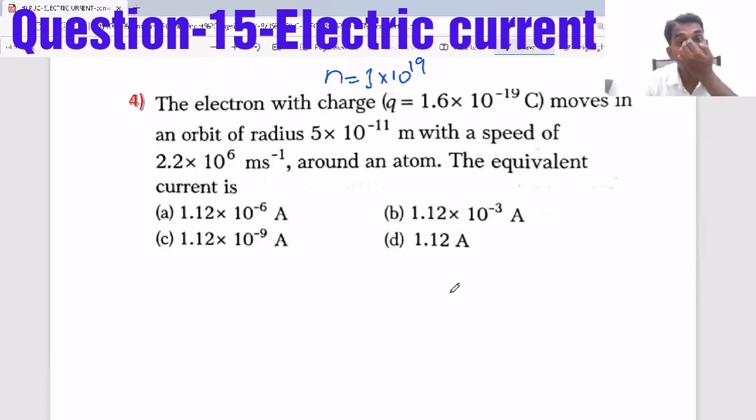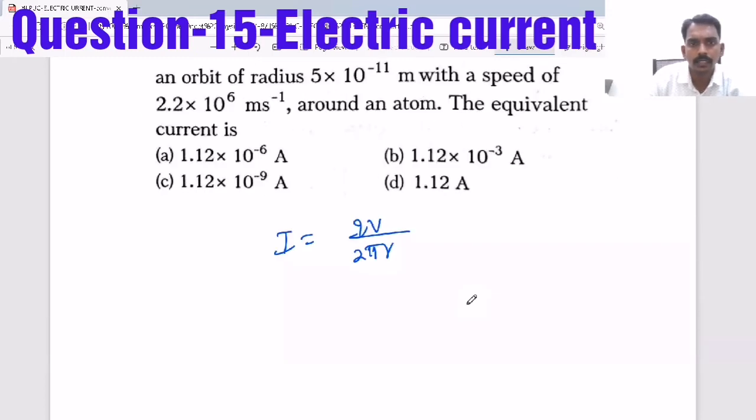Now, the electron with charge moves in an orbit of radius r with a speed v around an atom, find the equivalent current. So, we have taken the charge for a current due to a charge moving in a circular path. They have given speed, they have given radius, everything they have given.